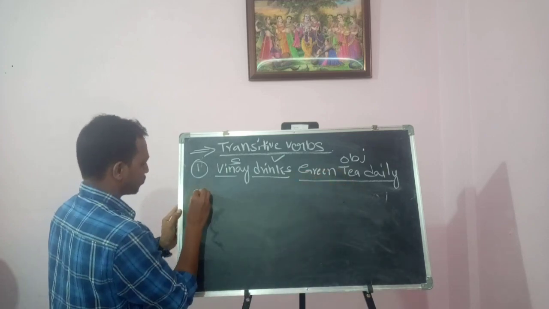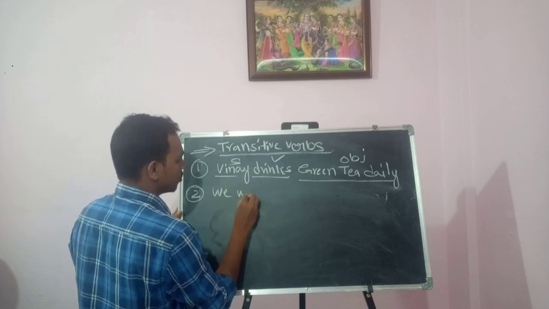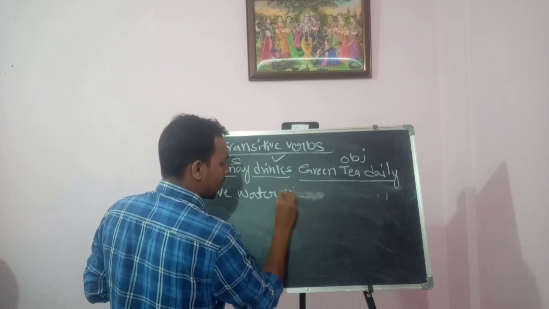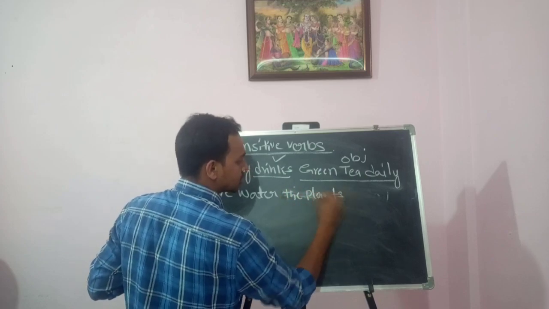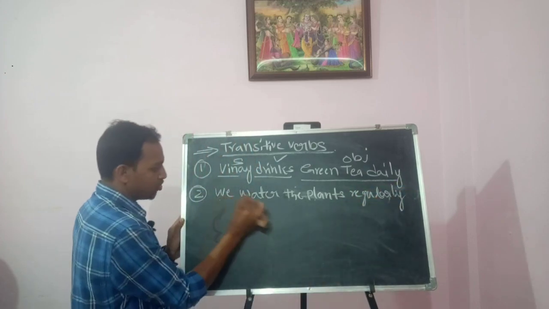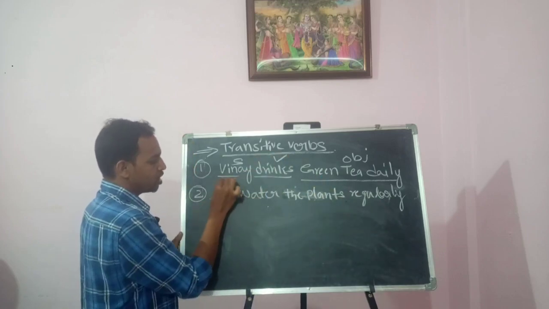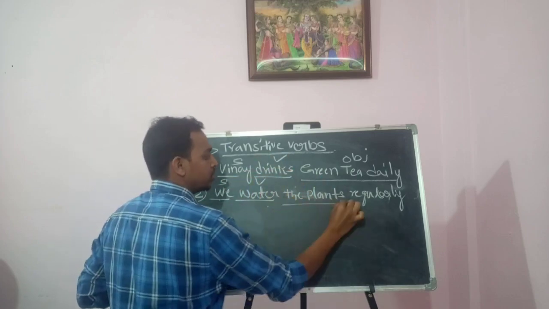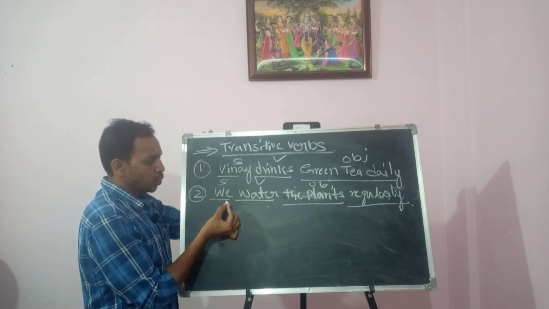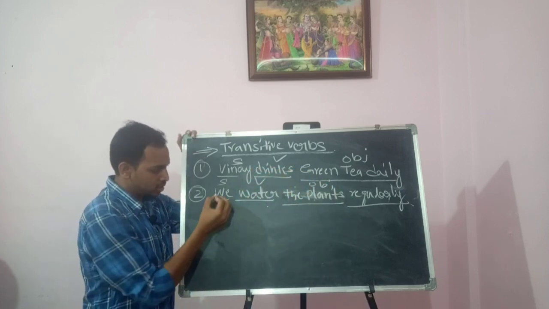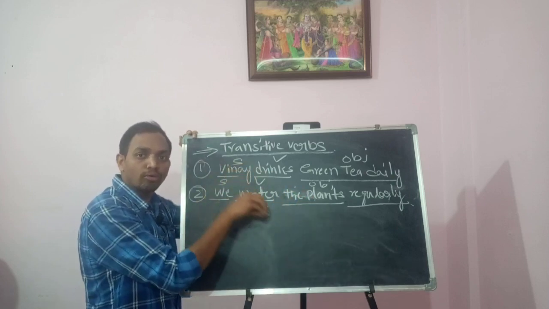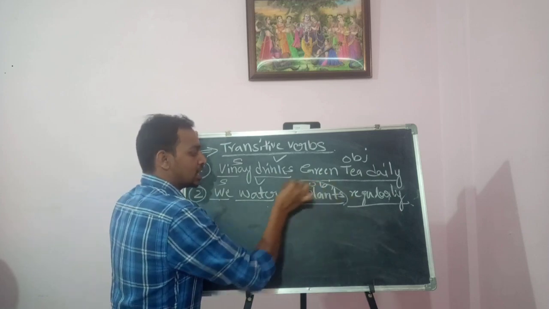And one more example: we water the plants regularly. Here we is the subject, water is the verb form, and the plants is the object. So here we have subject plus verb form plus object. A sentence which has an object in it, that is called a transitive verb.